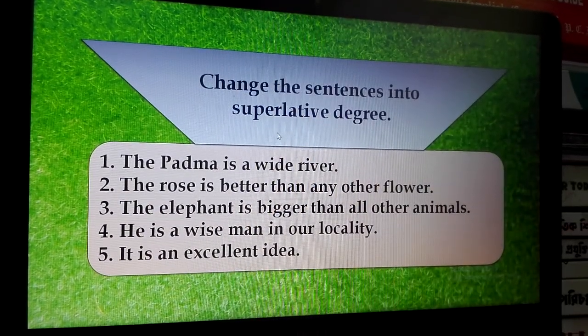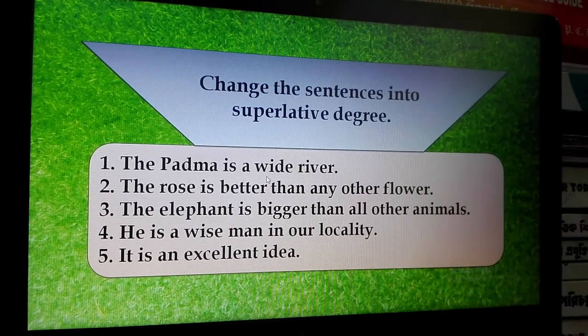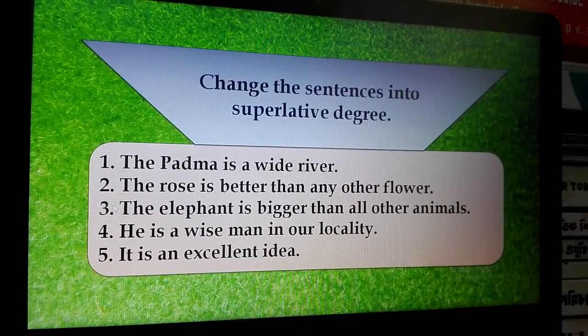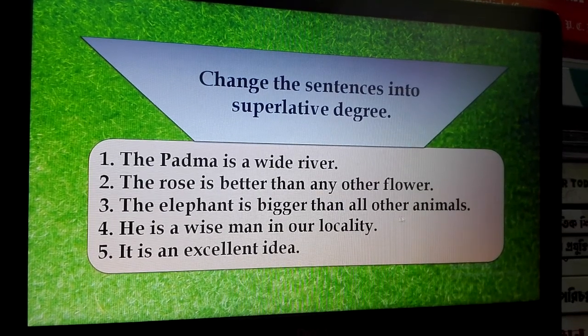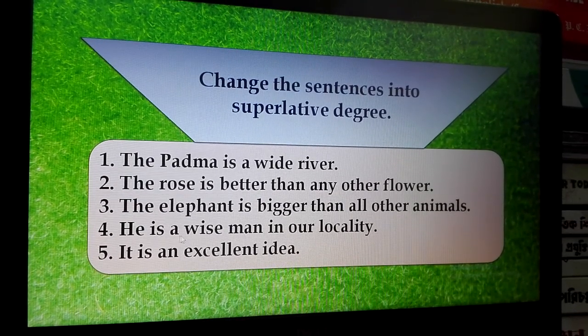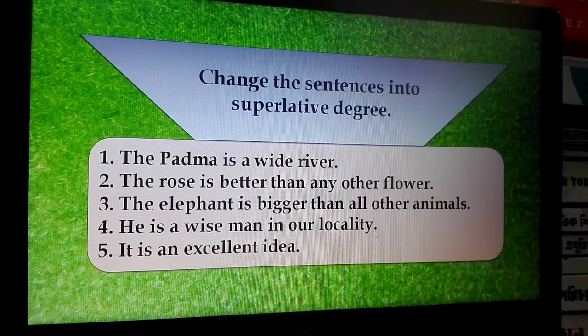Change the sentences into superlative degree. The Padma is a wide river. The rose is better than any other flower. The elephant is bigger than all other animals. He is a wise man in our locality. It is an excellent idea.